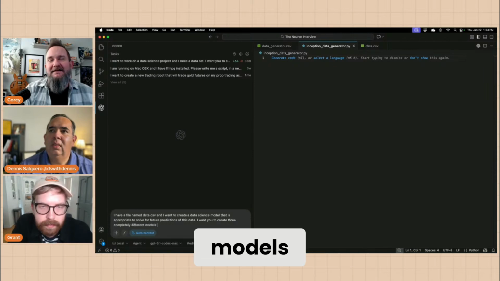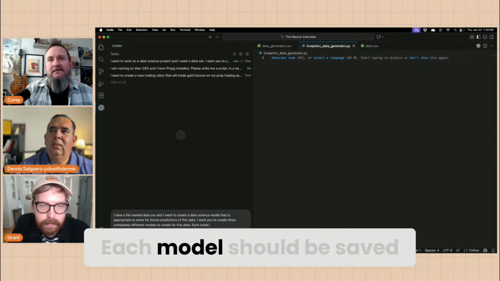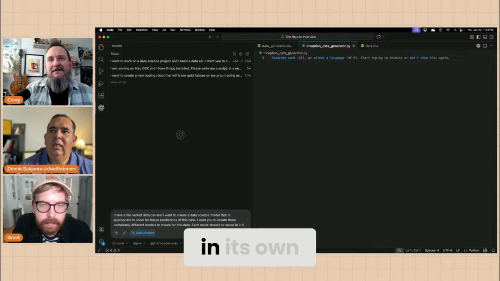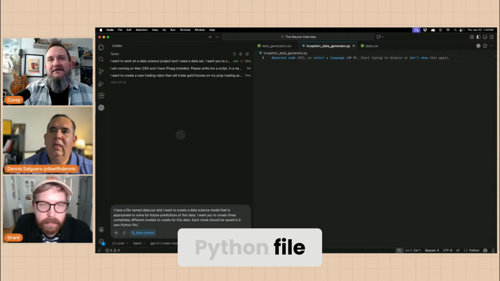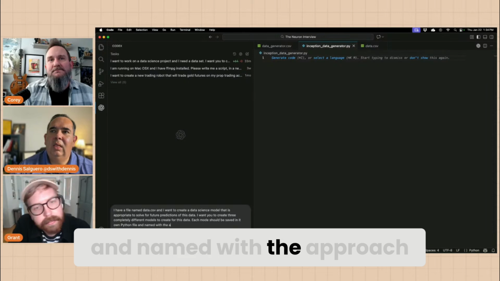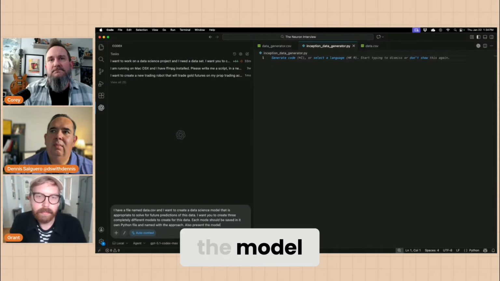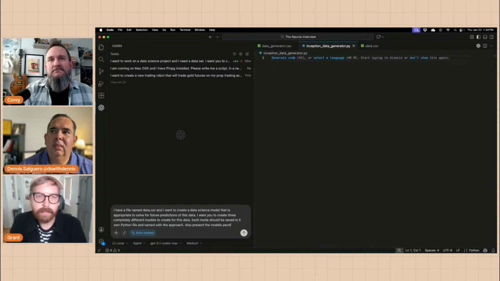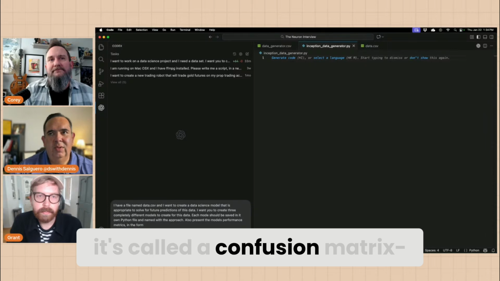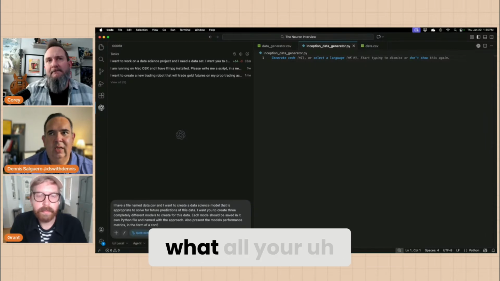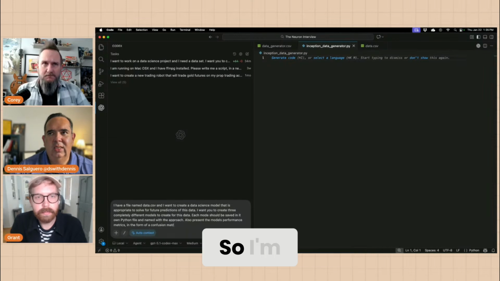Completely different models to create for this data. Each model should be saved in its own Python file and named with the approach. Also present the model performance metrics. So in data science, it's called a confusion matrix. That tells you how your model is performing. So I'm going to ask for that for each model.